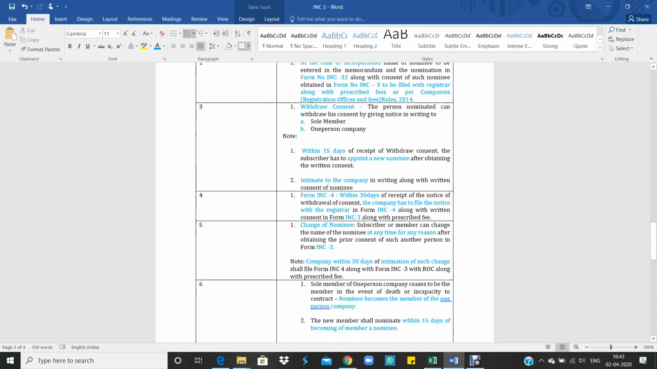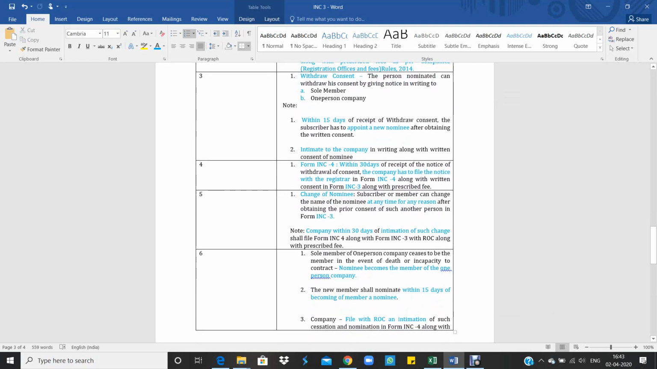From that time, within 30 days, the company has to file Form INC4 along with the written consent of the new nominee in Form INC3 with the prescribed fee to the ROC. So it has to file the INC4 along with INC3 with the prescribed fee to the ROC. Okay.